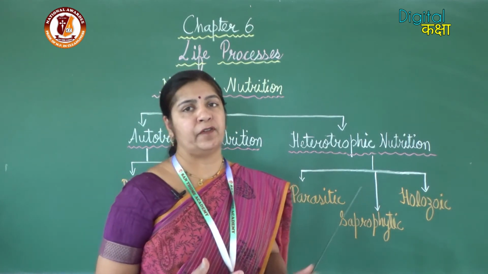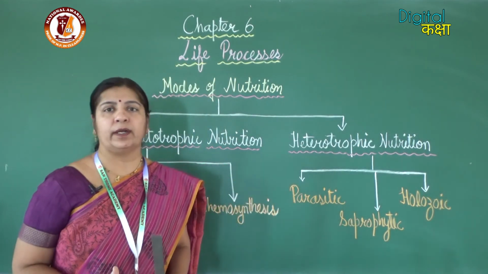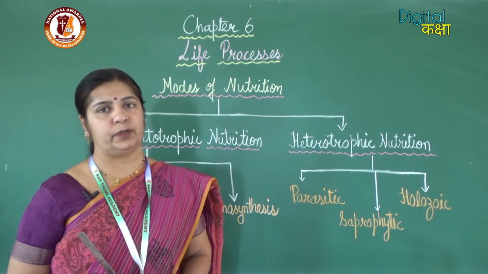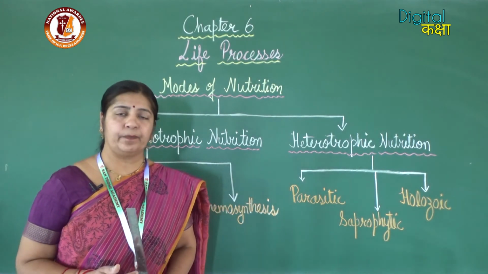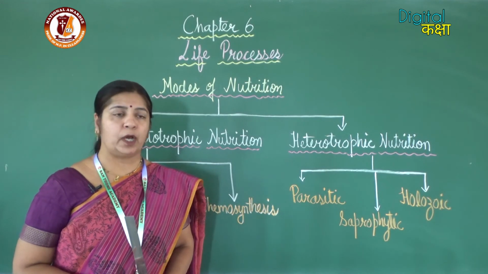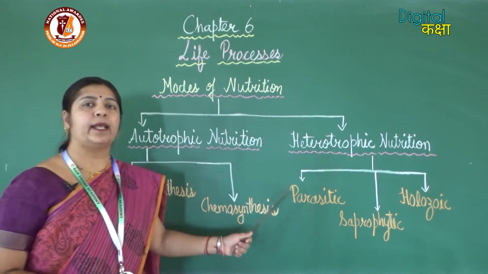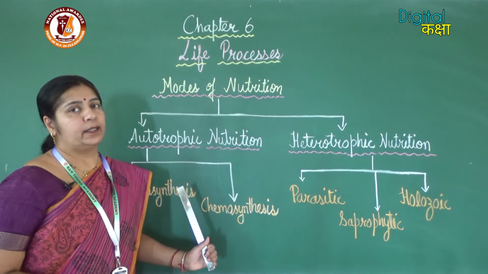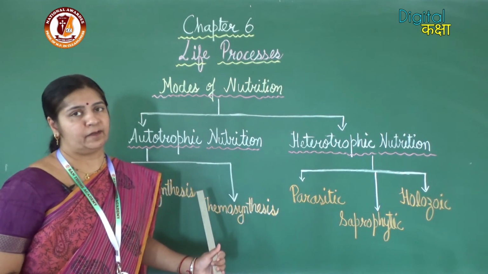So these are the different ways by which living organisms obtain their nutrition, directly or indirectly from the plants. Heterotrophs all depend directly or indirectly on the plants for their survival.